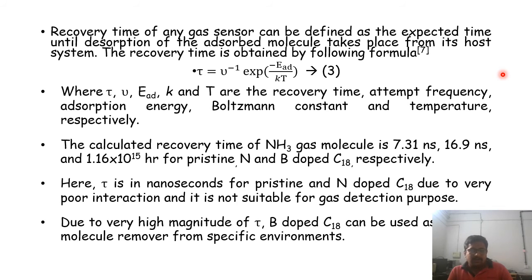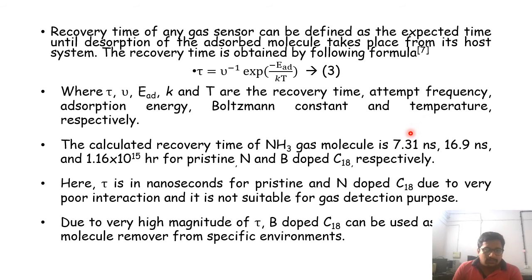The calculated recovery time of an acidic gas molecule is 7.3 nanoseconds, 16.9, and 1.16 times 10 to the power 15 hours. So you can say that for boron doped, that is C17B, the recovery time increases dramatically.